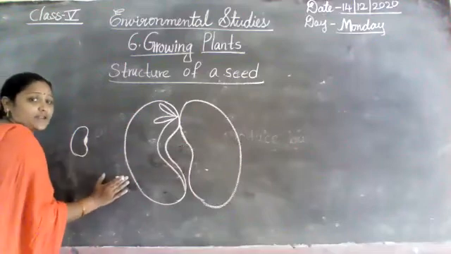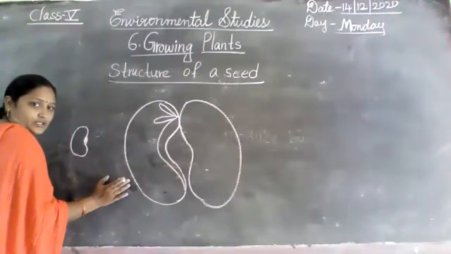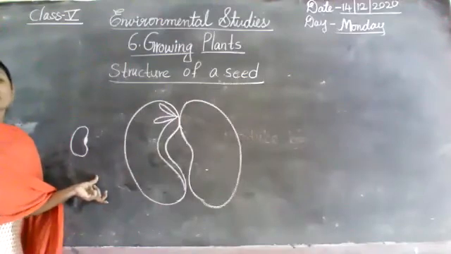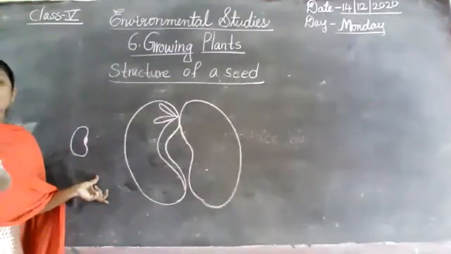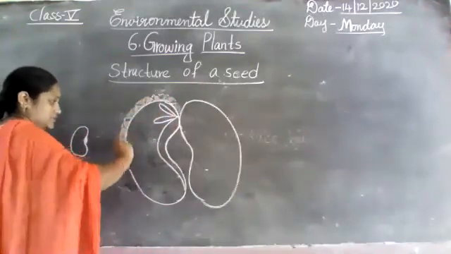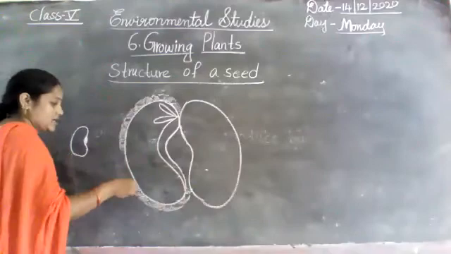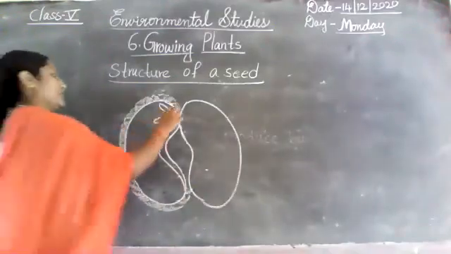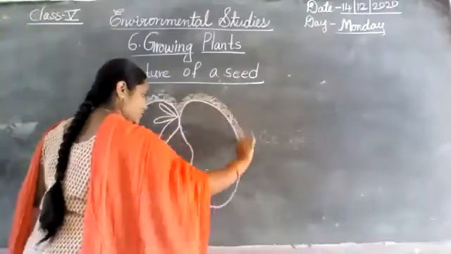Now you listen carefully, children. Each and every seed has an outer covering. So this part is called the outer covering. Can you see, all the children?